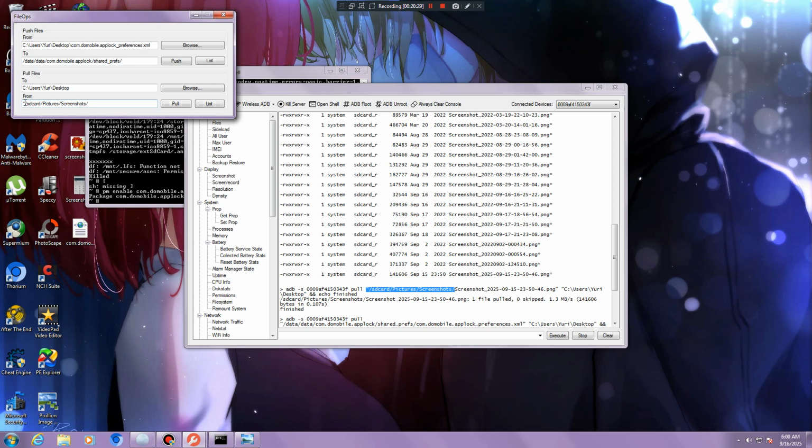You have to use the command pm disable com.domobile.applock, replace the file with the modified configuration file where you change the password from your Domobile applock, and then pm enable com.domobile.applock.